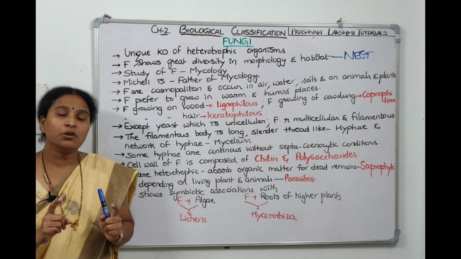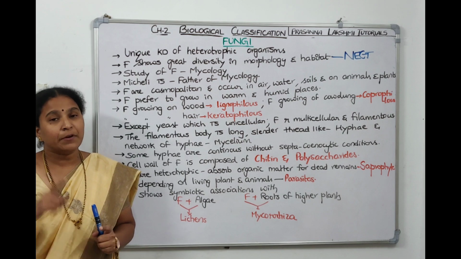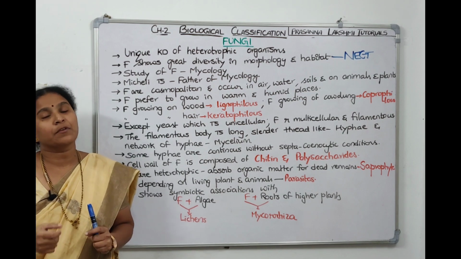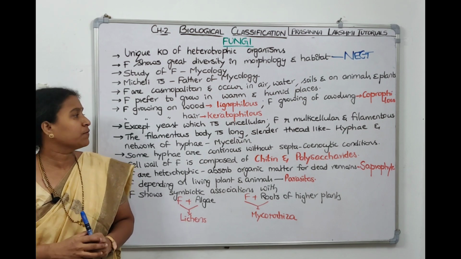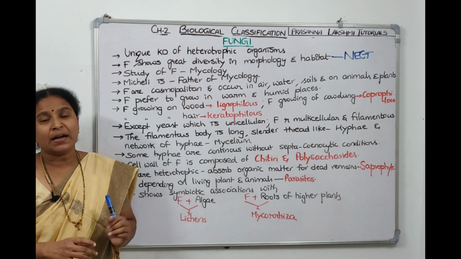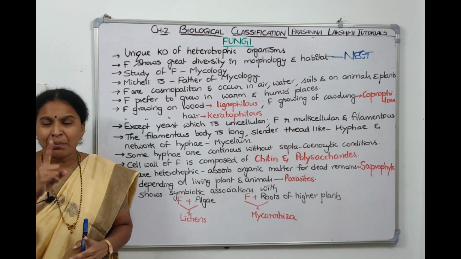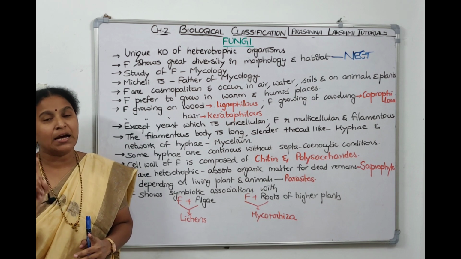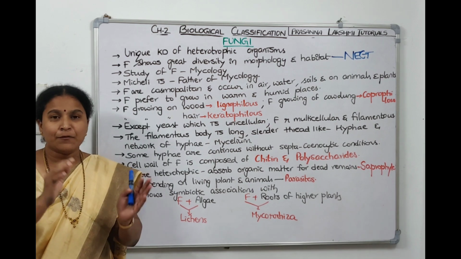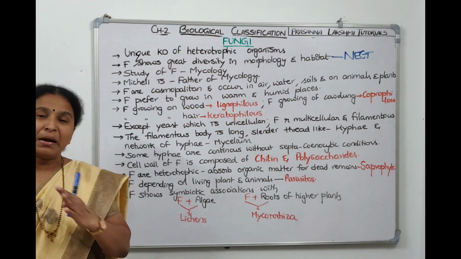If the fungus is growing on wood, it's called lignophilous. If it grows on hair, keratophilous. If it grows on dung, it is a coprophilous fungus. Usually fungi are multicellular except one member, yeast, which is unicellular and is kept under Ascomycetes. If you leave out yeast, all the rest of the fungi are multicellular only.